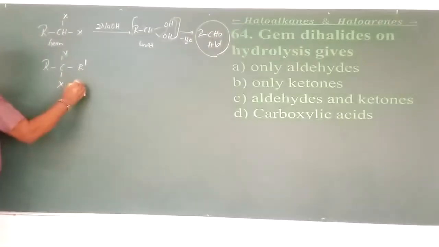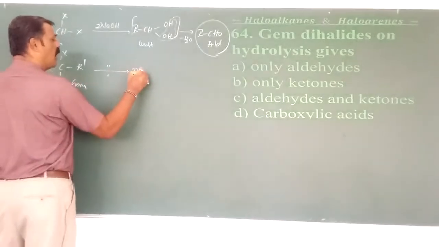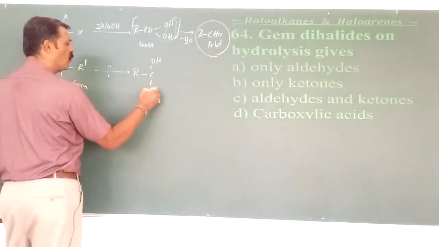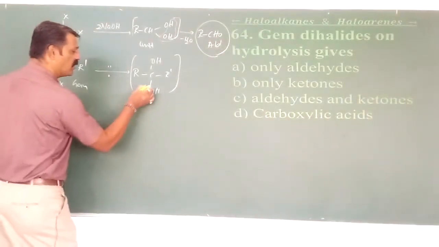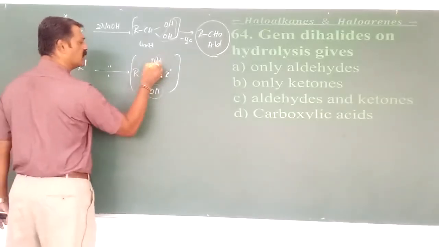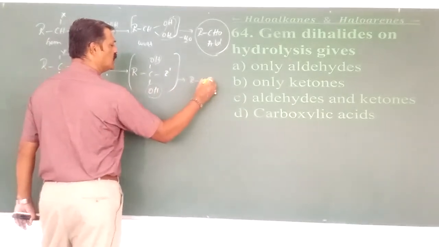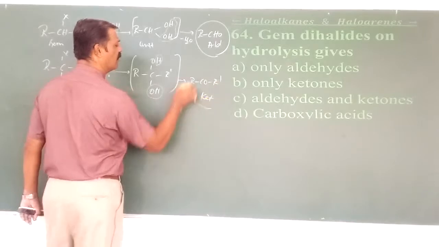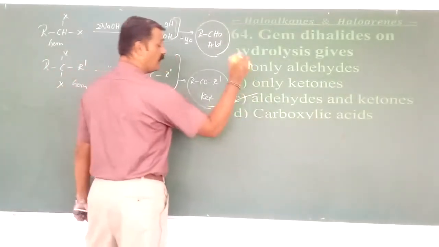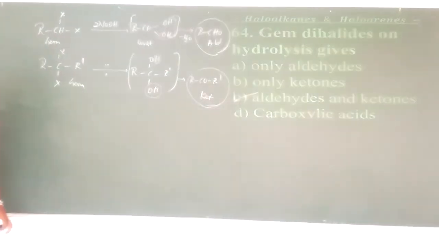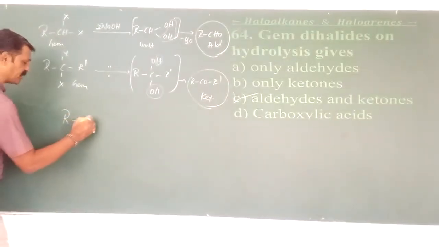Not only this, this is also geminal. Why? Because both halogens have been attached to the same carbon atom. Again, when it reacts, it gives RC(OH)2R'. Again, this is unstable. Why? Carbon surrounded by two OH groups is highly unstable. That is why there is a removal of water to form RCOR'. What is this? Ketone. Means I am getting aldehydes along with ketones.